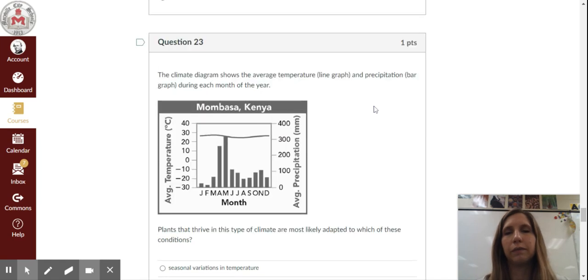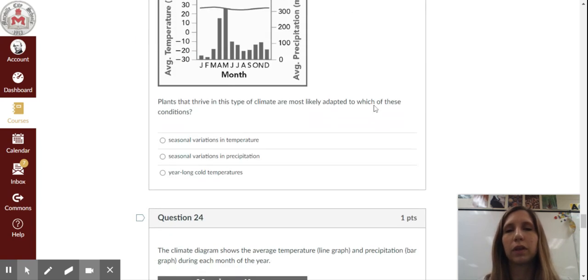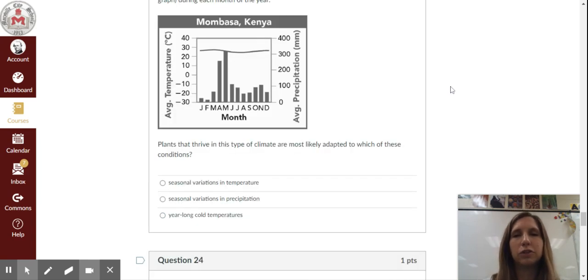Question 23. The climate diagram shows the average temperature, or line graph, and precipitation, bar graph, during each month of the year. Plants that thrive in this type of climate are most likely adapted to which of these conditions? A, seasonal variations in temperature, B, seasonal variations in precipitation, or C, year-long cold temperatures?